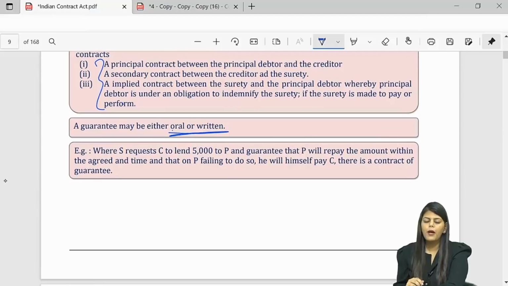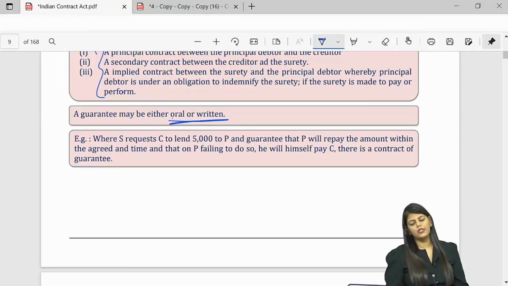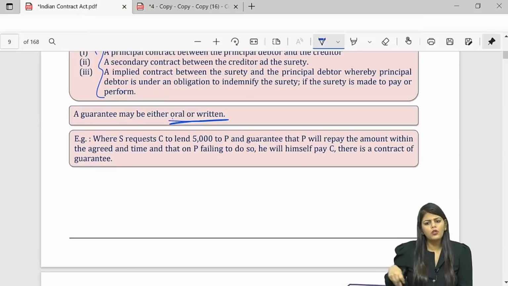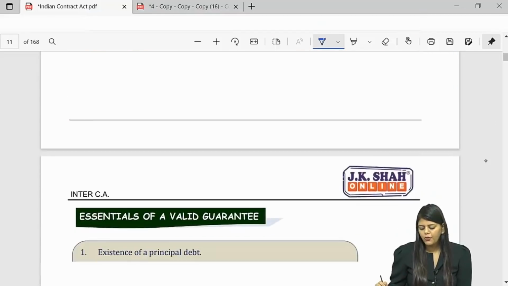But if you feel, but ma'am, in practical life they are in writing. Yes, because we need some proof. But the Act is not telling you that it should be in writing. If you feel oral is okay, you trust that person, then okay. Then no actual consideration is required. That will be deemed to be consideration.